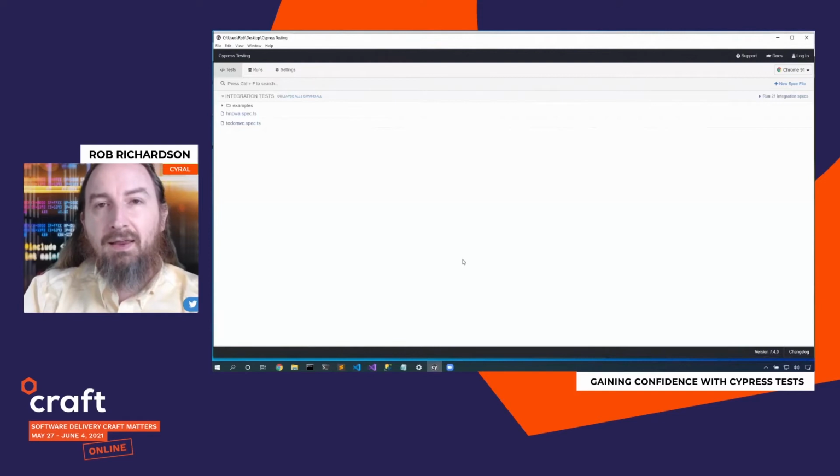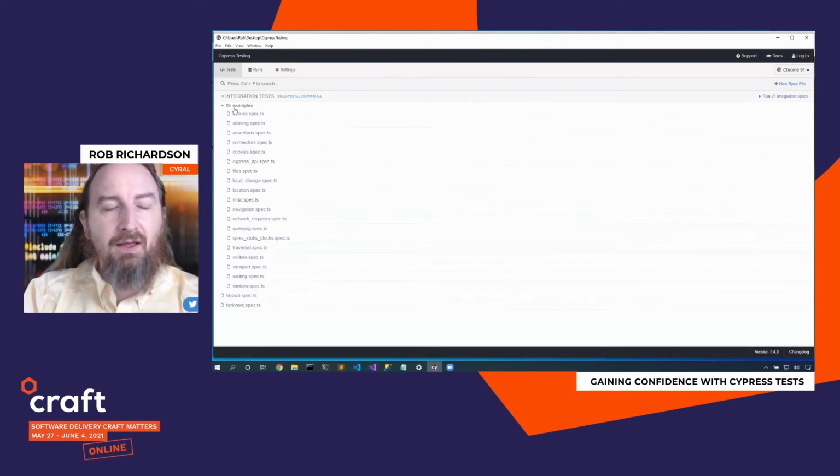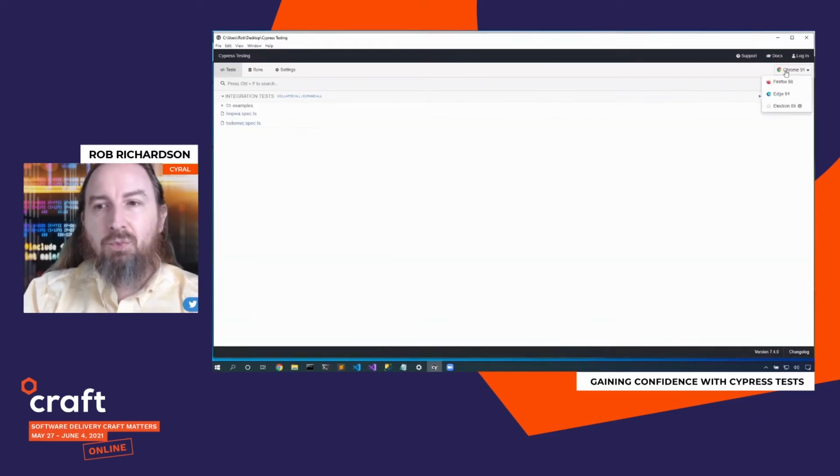I've done a Cypress open and I get to here. Here's all of those example tests that it built for me. Now, in this case, I'm not going to run those, but here I can choose which browser I want to run in. It's going to discover all of the browsers that it supports that are on my machine. So I've got Chrome, Firefox, Edge, and it has Electron, which is built into Cypress. So if I'm running on a headless DevOps server, a CI platform, then I can use the built-in Electron if I don't apt-get all the pieces of whatever other browser I need. In this case, I'll use Chrome. And now I can either choose to run all my tests, or I can pop open a particular test and run it.